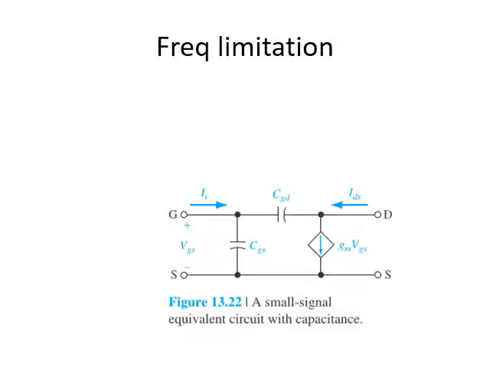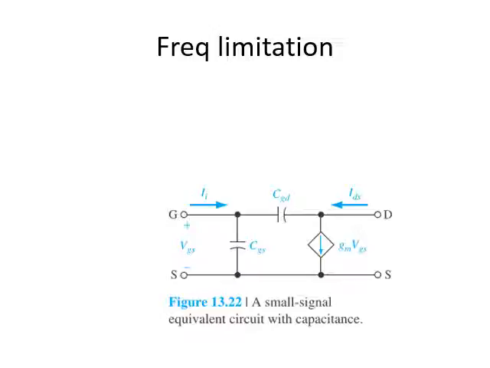In the previous lecture we have studied the frequency limitation. What does frequency limitation mean? The device, or the JFET, cannot work for all frequencies. It cannot work for infinite frequency and so on. So it has its own limitations in terms of frequency. That is known as frequency limitation. And what are the two factors which affect the frequency limitation, right?